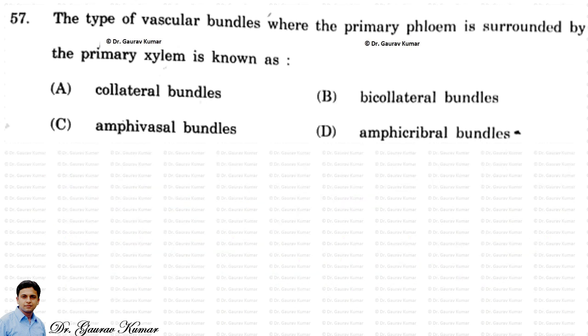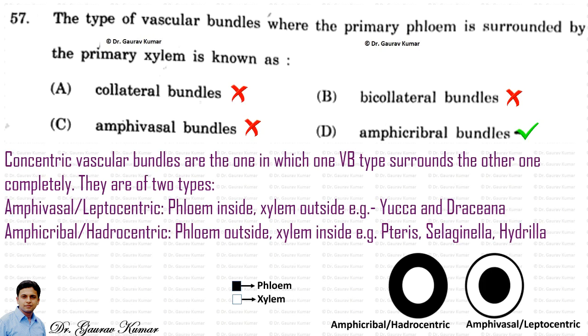Next question, the type of vascular bundle where the primary phloem is surrounded by the primary xylem is known as, the answer to this will be amphicribal bundles. Let's see what are amphicribal and amphivasal. These are the types of concentric vascular bundles, in which one vascular tissue completely surrounds the other.